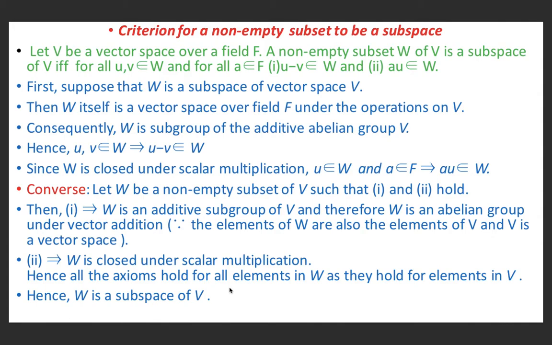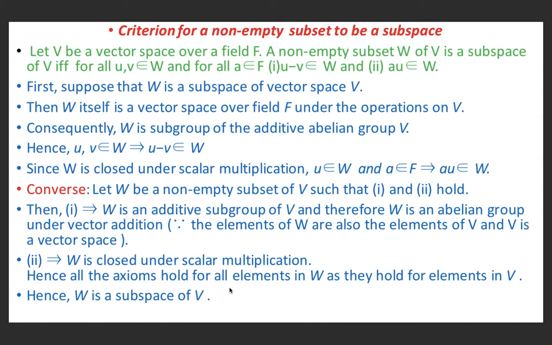Now the criteria for a non-empty subset to be a subspace, that is, when a given non-empty set is a subspace of a given vector space. Let V be a vector space over a field F. A non-empty subset W of V is a subspace of V if and only if for all u, v belonging to W and for all a belonging to F, u minus v belongs to W and au belongs to W.